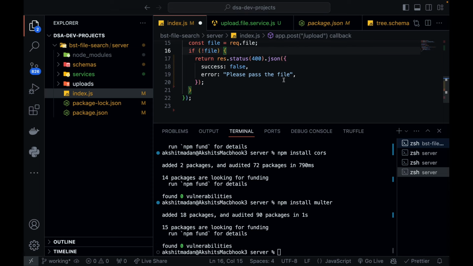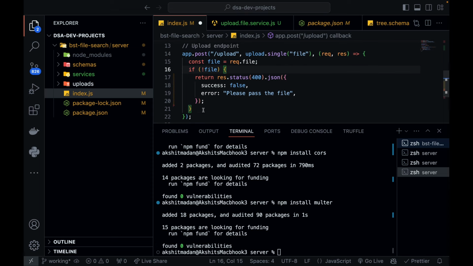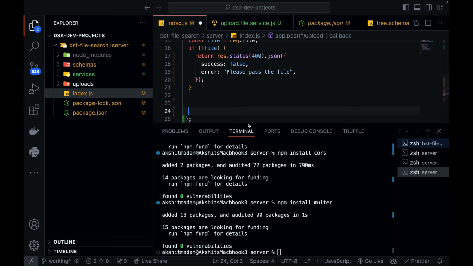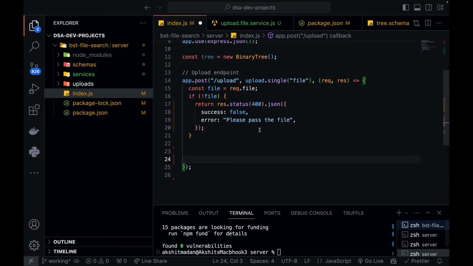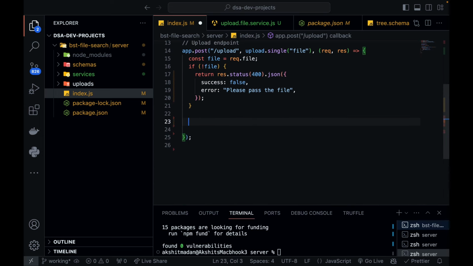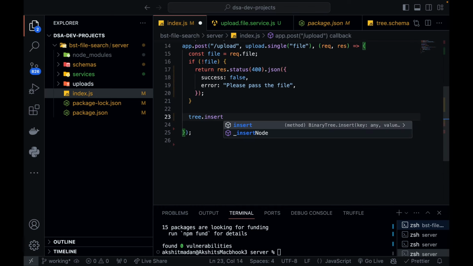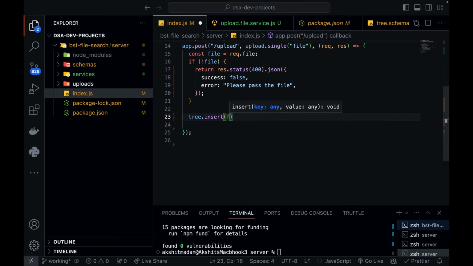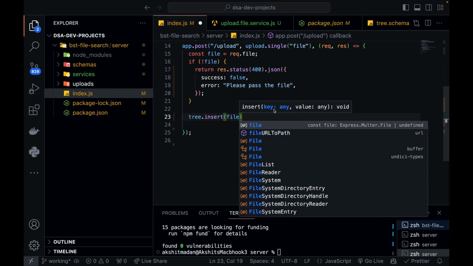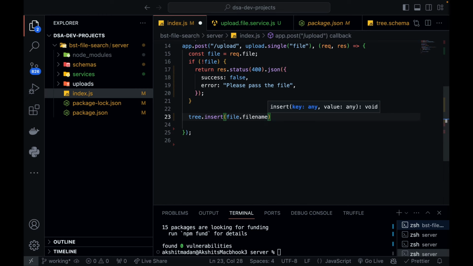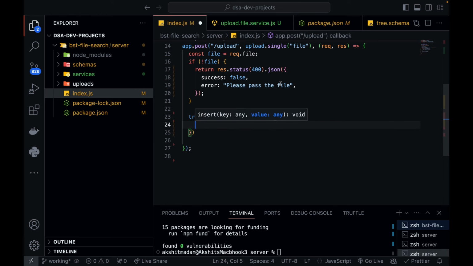Else, if my file was there, then I can go ahead and start inserting the file into my binary search tree. For that I can use tree, which we just created, and use the insert function. So tree.insert, and the first parameter, as you can see, is the key. So key will be my file name, and the next thing is your value. So value is nothing but your file metadata.